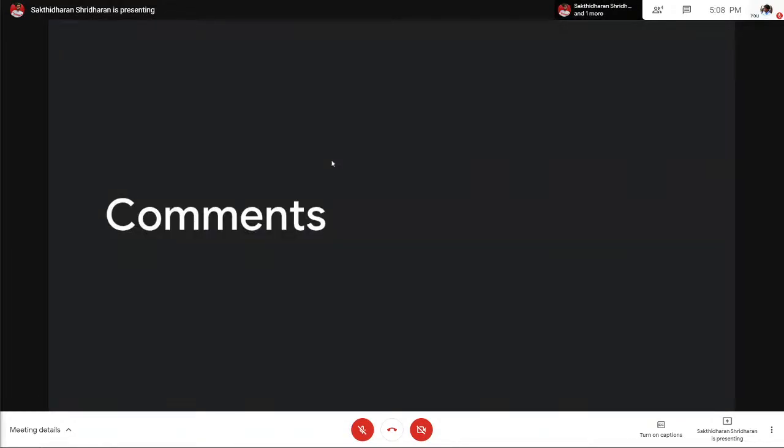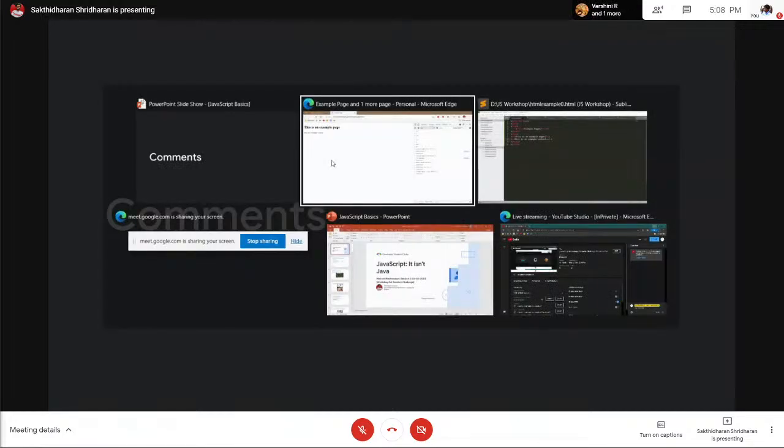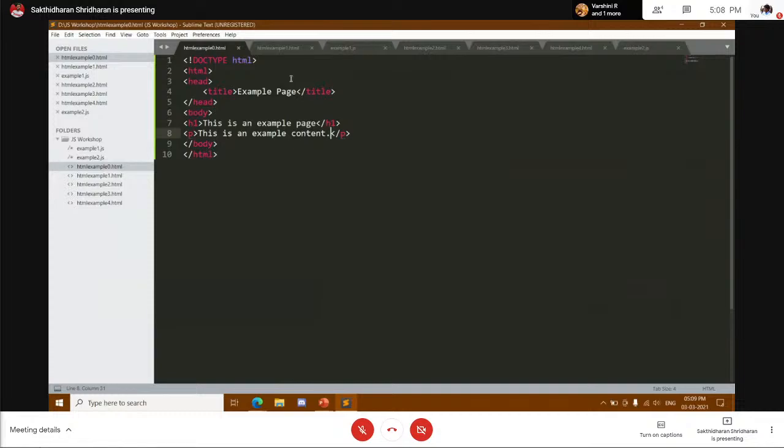So now we'll talk about how to write this JavaScript. Generally, we'll talk about how to write JavaScript code in an HTML page. Exactly. So when we talk about writing JavaScript code in an HTML page, it goes like this. Here you can see one way to do it: we have the HTML code for the example web page you saw there. Now type script and then type whatever code you want to have.